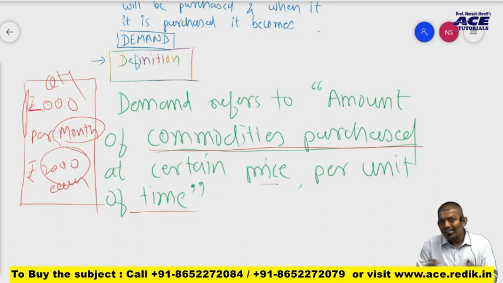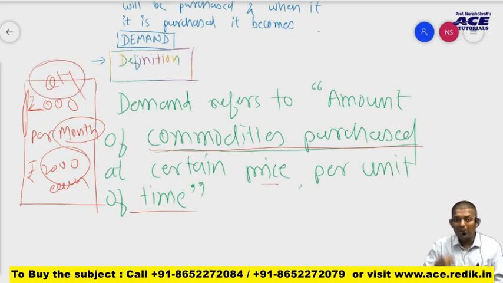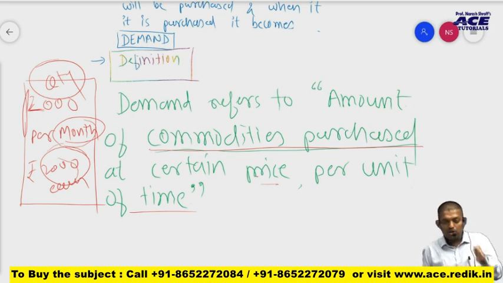Now tell me, is that enough information? Yes. So a demand is complete, when we get complete information about the demand, when quantity is mentioned along with price and time. And that is what you can see here in the definition. So what is demand? Demand is the amount of commodities purchased, this is quantity, at a certain price per unit of time. So in our example, it is 2000 units which are purchased by the people when the price is 2000 each, and people buy 2000 units per month. I hope you are understanding the definition of demand.